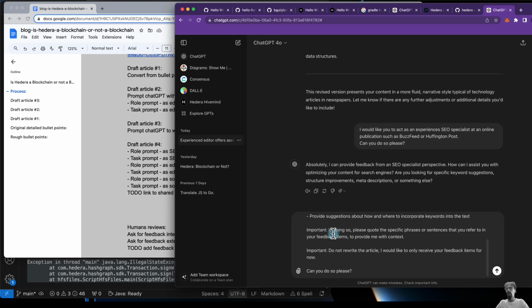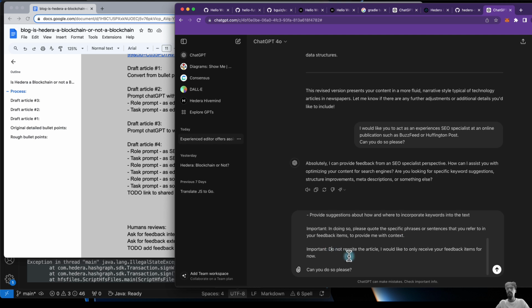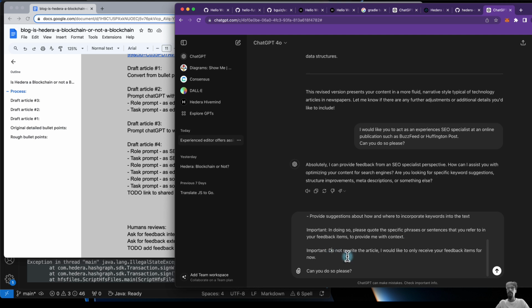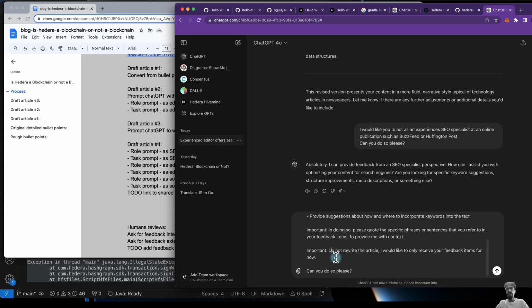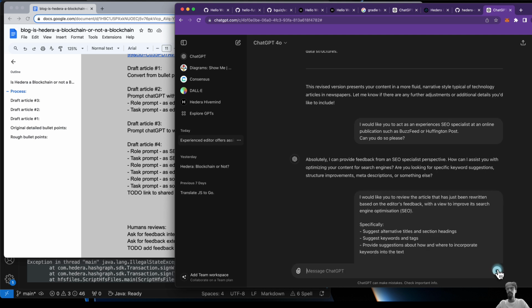And then some important instructions to quote specific phrases and sentences, same instruction as with the editor, and also not to rewrite the article. And the reason for that is because I don't want the SEO specialist to rewrite the article. I just want the feedback and then get the editor to incorporate the suggestions in subsequent prompts. So let's give this a go.